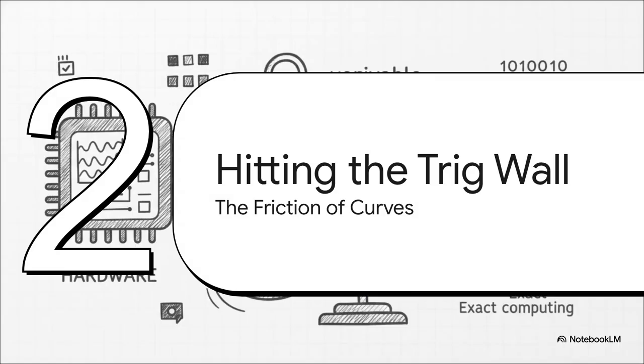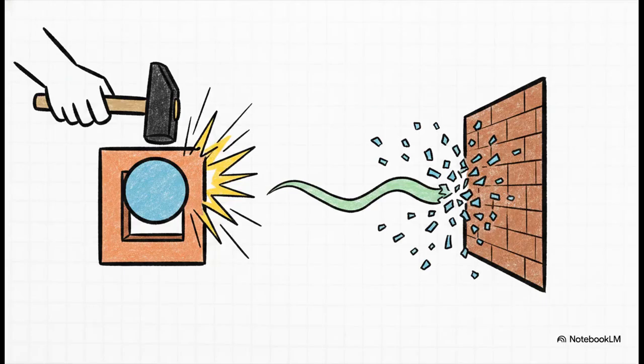Hitting the trig wall, the friction of curves. Let's see exactly what happens when algorithms force continuous geometry through these fixed, discrete bits. Think about how AI or advanced financial systems try to map meaning. They use complex geometric graphs, right? Relying heavily on continuous curves and angles. Heavy trigonometry, calculating things like sine or cosine.